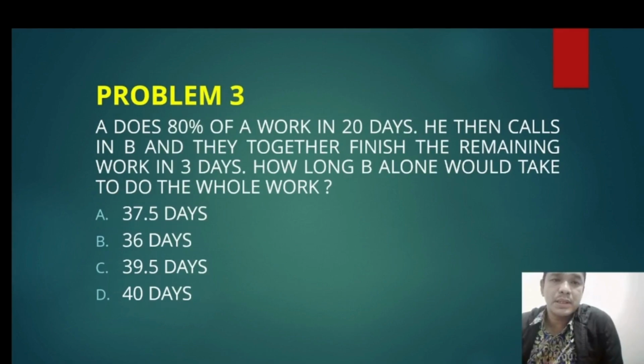Let's go to problem number 3. A does 80% of work in 20 days. He then calls in B and they together finish the remaining work in 3 days. How long will B alone take to do the whole work? Meaning that 80% has already been done by A in 20 days. The progress is 80%. The remaining 20% is completed by A and B working together in 3 days. So the question is, how long would B alone take to do the whole work?